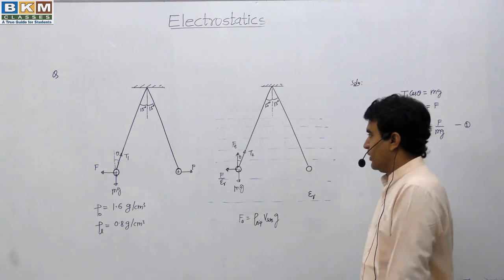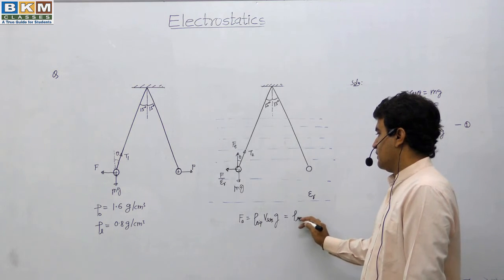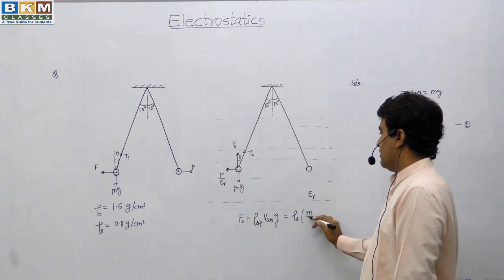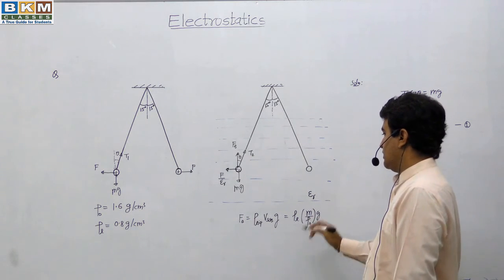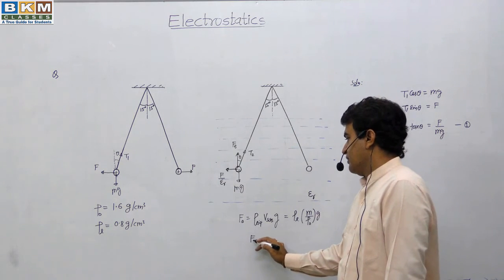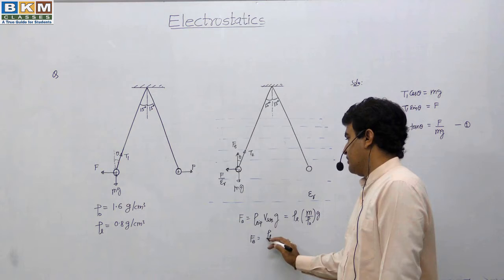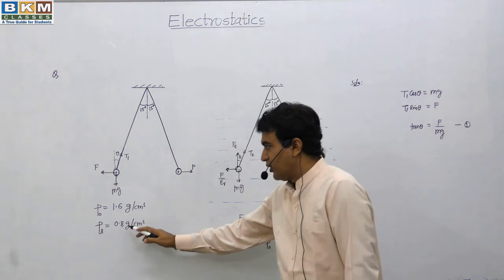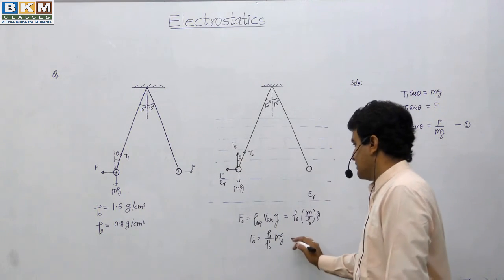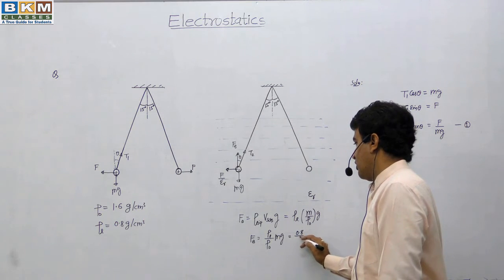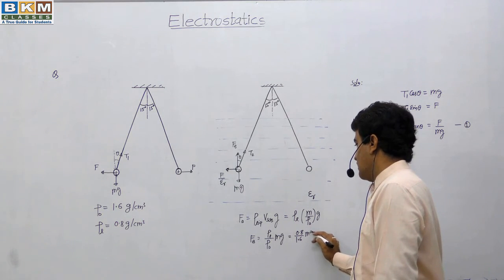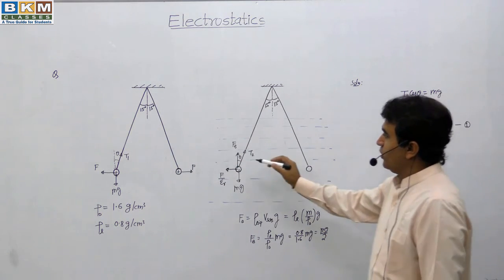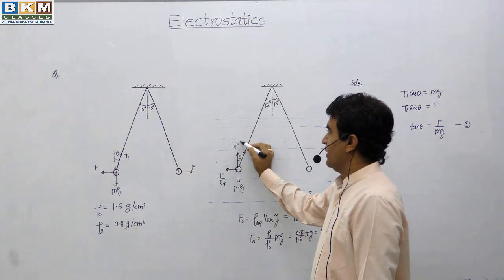Now we have to substitute the values here. So density of liquid, V submerged is the whole volume of the object, and volume of the object is the mass of the object upon density of the object into g. From this expression we can see that the buoyancy force is the density of liquid upon density of object into mg. Now density of liquid is 0.8, density of object is 1.6, so we can write it as 0.8 upon 1.6 mg. So it is mg by 2. So the buoyancy force is mg by 2 in the upward direction.